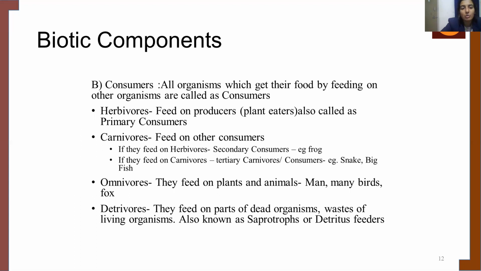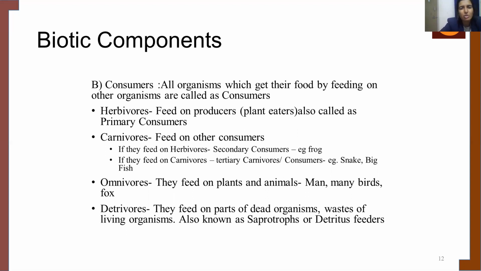When talking about herbivores, they feed on producers, also called plant eaters and also called primary consumers. Carnivores feed on other consumers. If they feed on herbivores, they are called secondary consumers. If the carnivores feed on other carnivores, they are called tertiary carnivores or tertiary consumers, which include snakes, big fishes, etc.